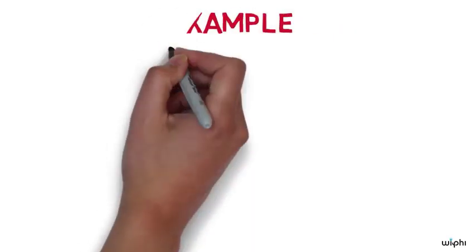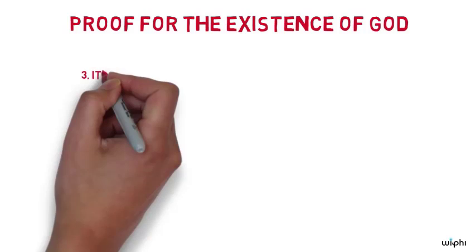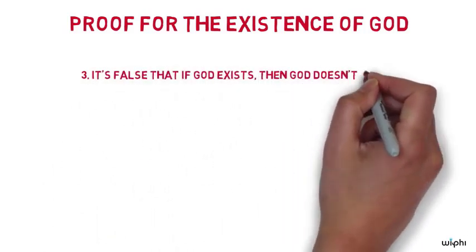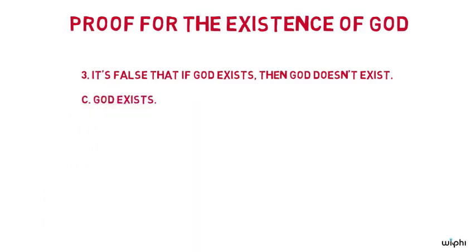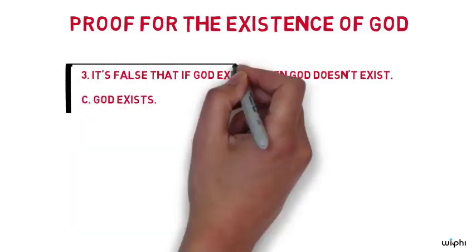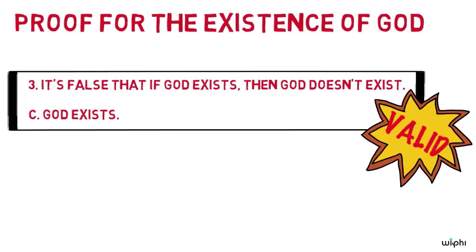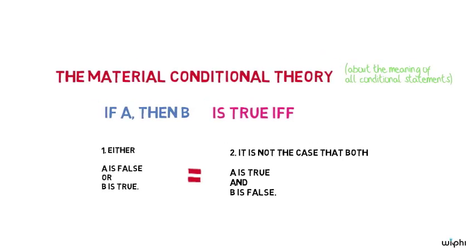Here's another way to see the same problem from a different angle. I'm about to give you a simple proof of the existence of God. It has one premise. The premise is this. 3. It's false that if God exists, then God doesn't exist. Conclusion, God exists. This proof is valid given the material conditional theory. Here's why.